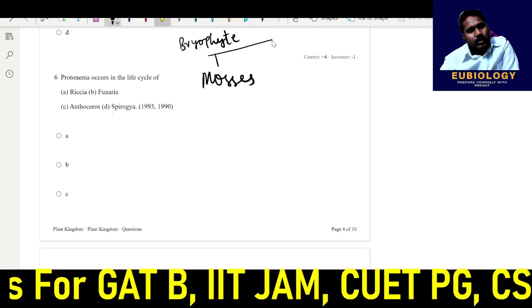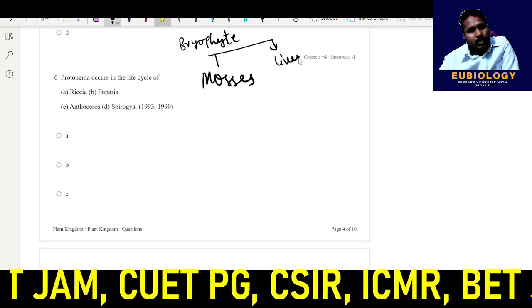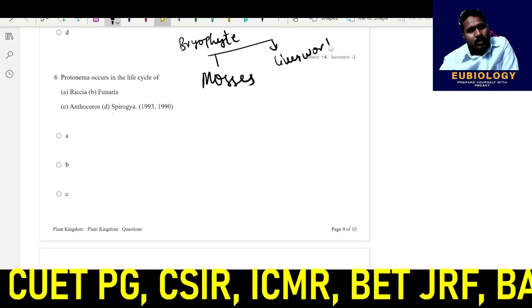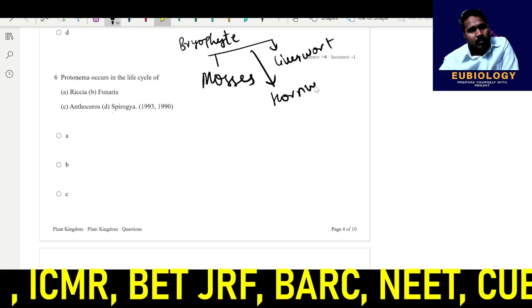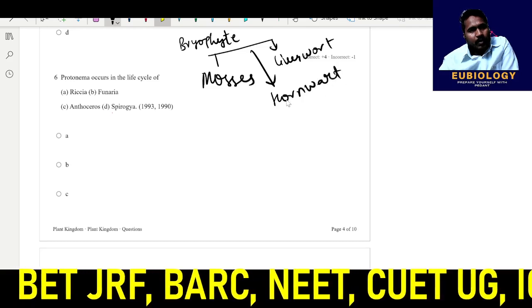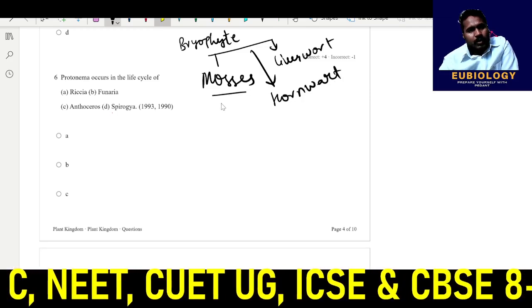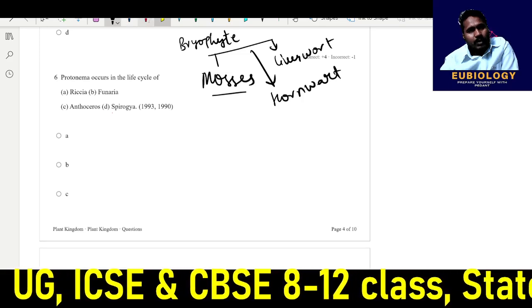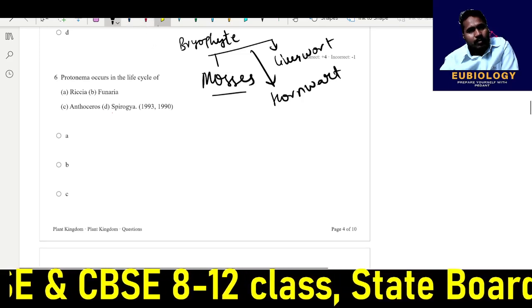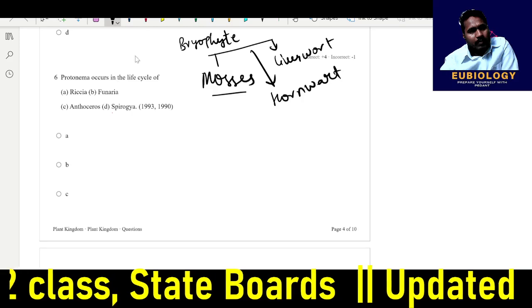Actually, it is divided into three classes, but in your book it is written two classes. Mosses, liverwort, and one more is there, called hornwort. So in mosses, Sphagnum and Funaria will be the examples. Liverwort, Marchantia and Riccia will be the examples of liverwort. Hornwort, Anthoceros.